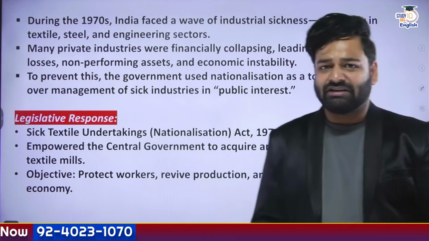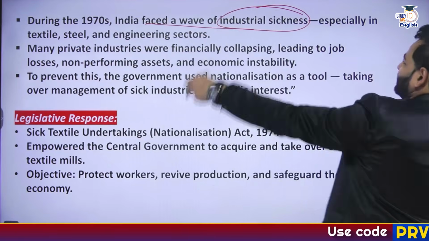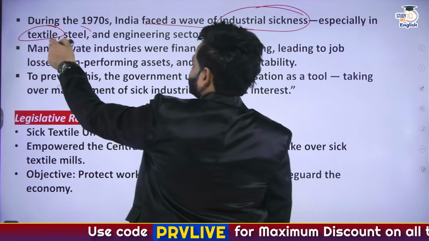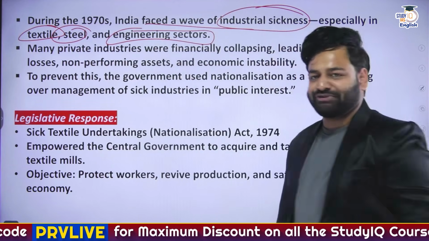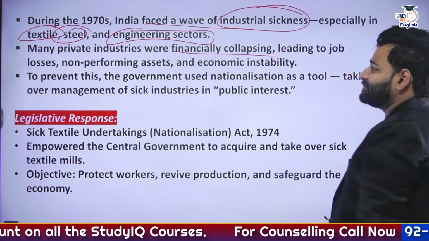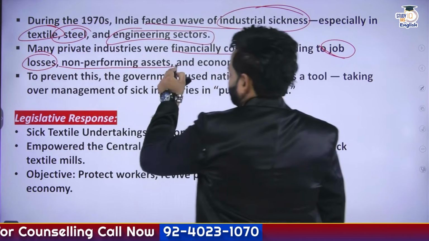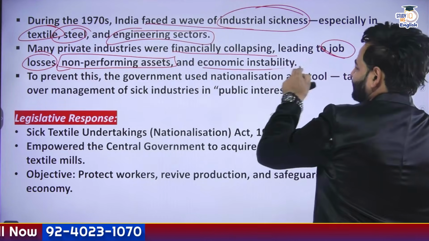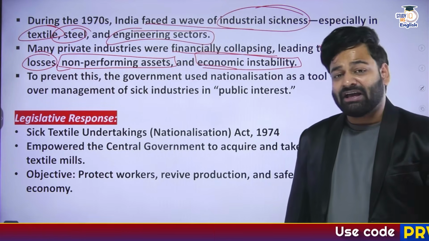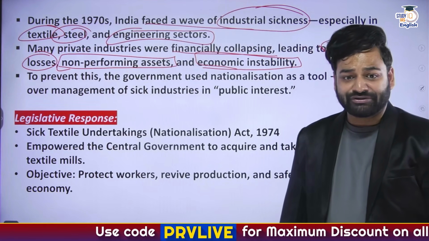So as you can see the context, during the 1970s, India faced a wave of industrial sickness, especially in three industries: the textile, the steel, as well as the engineering sectors. Many private industries were financially collapsing, leading to a huge level of job losses, NPAs, that is non-performing assets, and economic instability. And guys, remember, in the 1970s the Cold War era was going on. We already had two traditional rivals at that time, Pakistan and China, on the eastern and western borders, right?